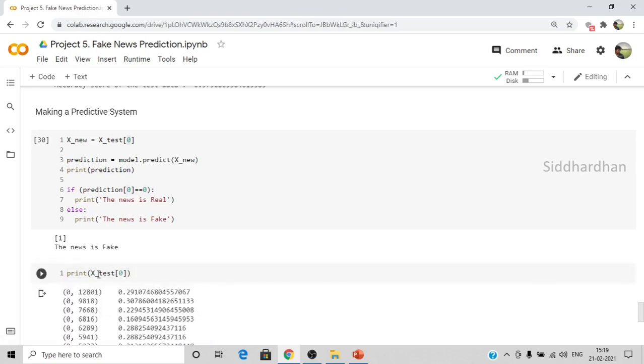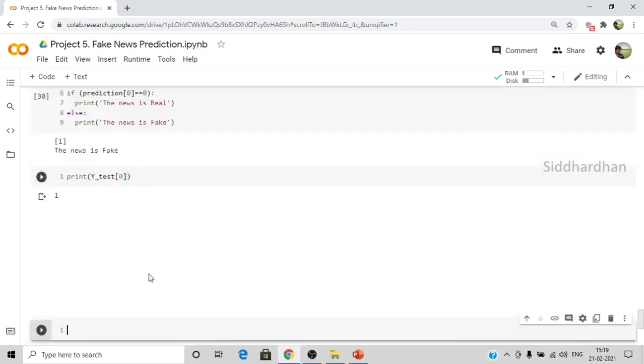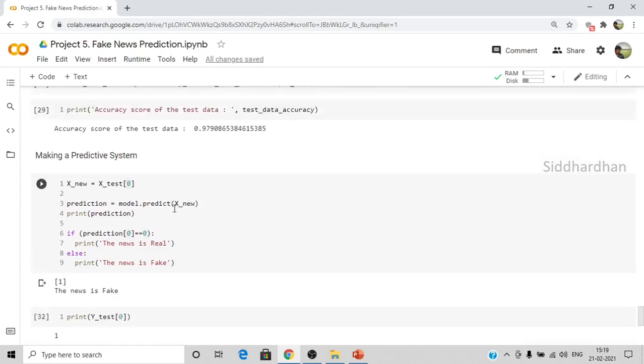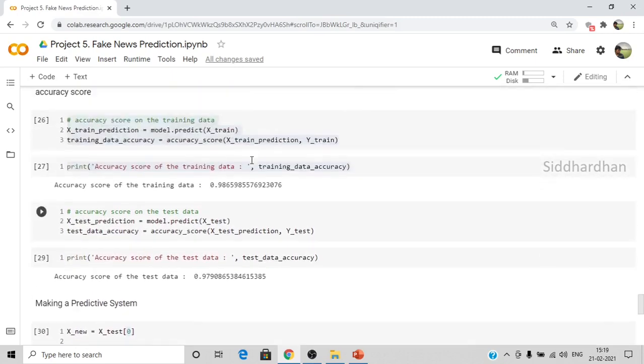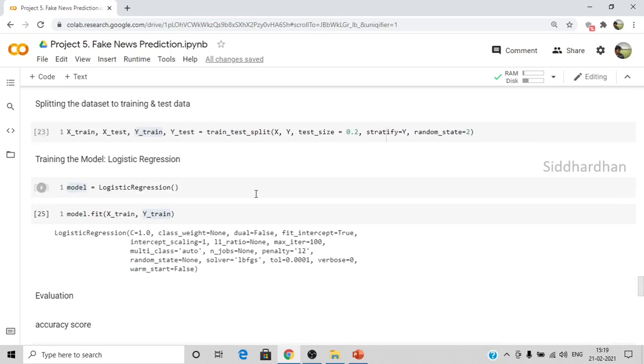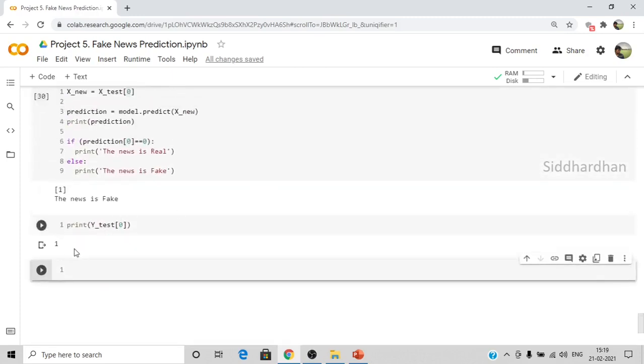Sorry, it needs to be y test. So y test contains the label. As you can see here, the label is 1. So our model has predicted correctly that the prediction is 1, which means the news is fake. And in the original label of the y test, which is the label for x test, we have found that the value is also 1, which means that the prediction is correct, right?